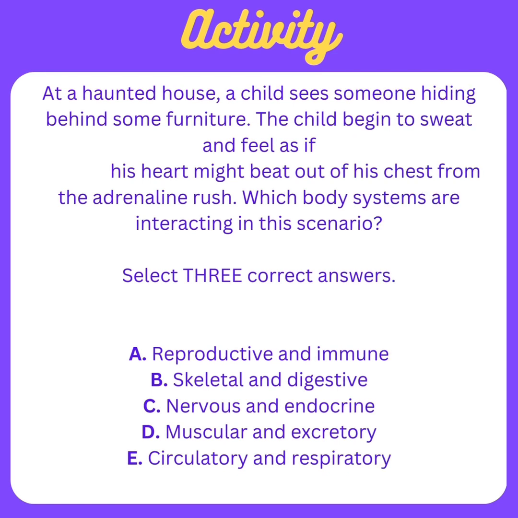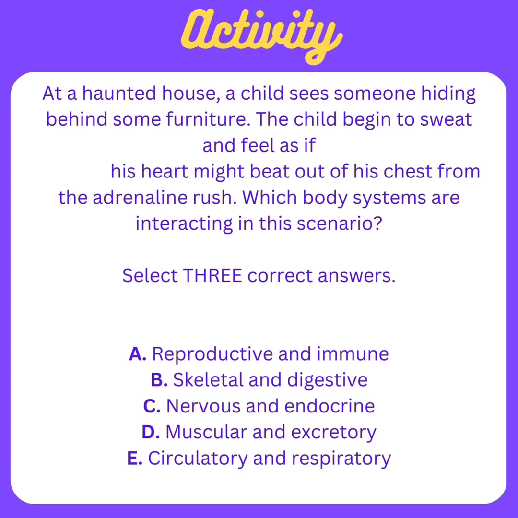We know this is true because answer choice C states that the nervous and endocrine systems are interacting in this scenario. So the nervous system, as we explained before, is responsible for the control of the entire body. So it sends messages through all these systems, all our organs, all our limbs. The endocrine system is responsible for any hormonal reactions in our body.